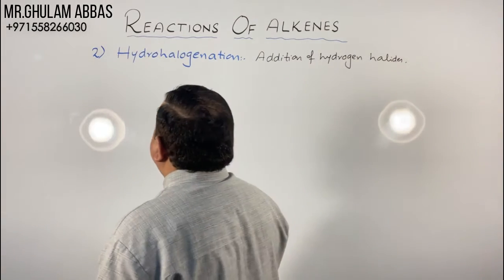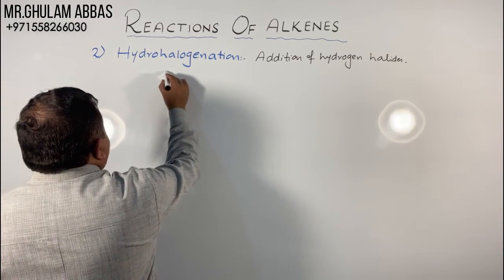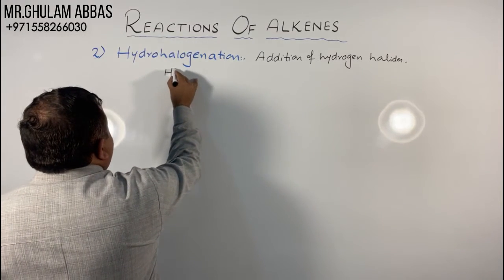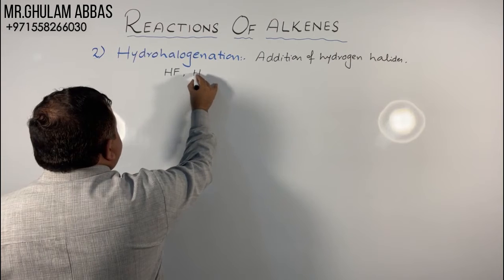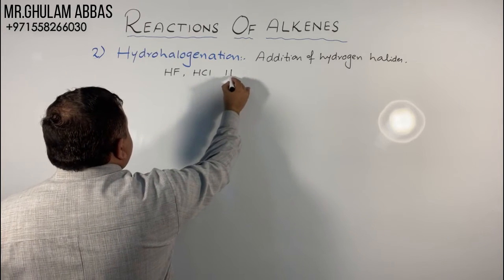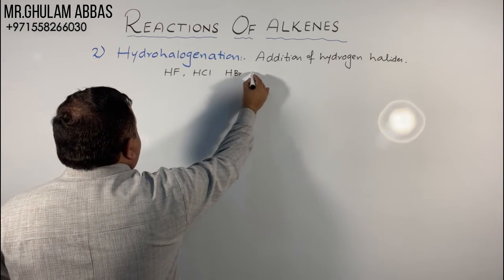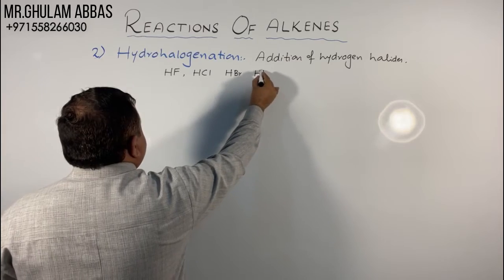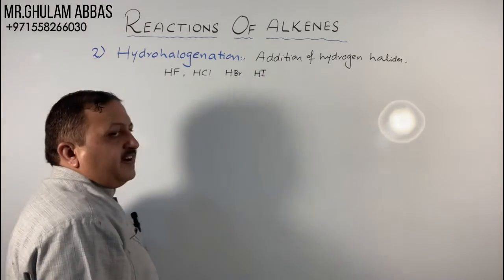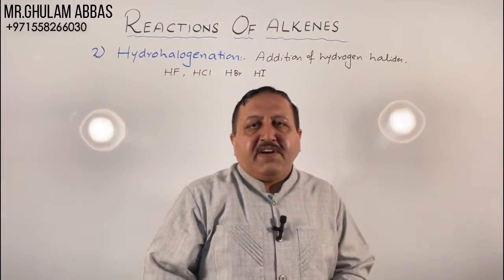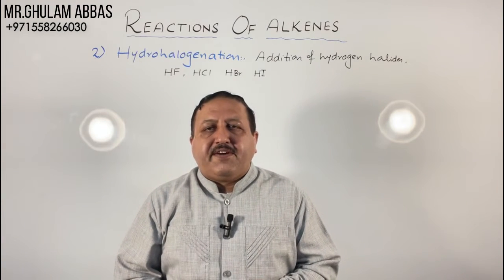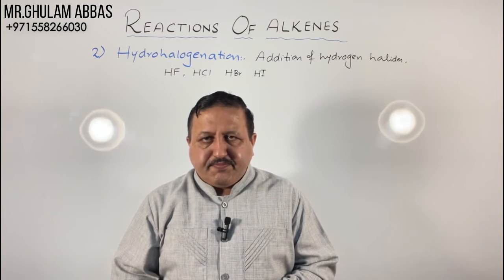We should know that there are 4 hydrogen halides: HF, HCl, HBr and HI. The first point is, what is the order of reactivity of hydrogen halides?